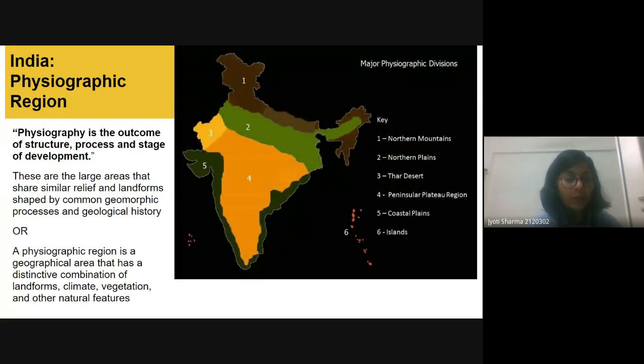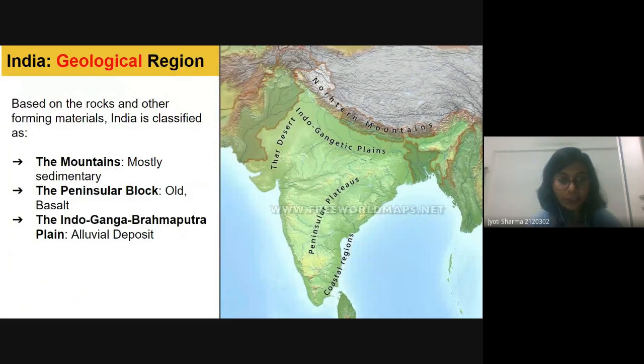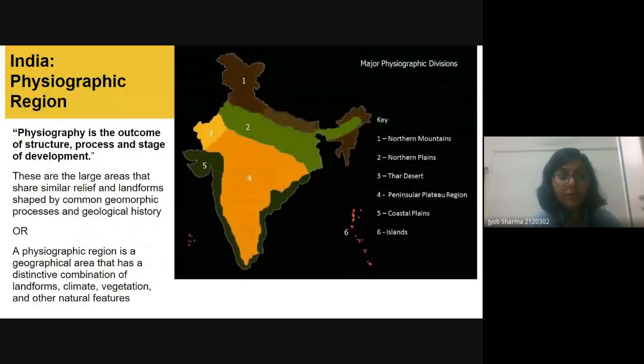Okay, now let's talk about the physiographic region. We have talked about the geological region. Now the turn is for the physiographic region. Physiography is the outcome of structure, process, and stage of development. The definition is that these are large areas that share similar relief and landform shaped by common geomorphic processes and geological time.